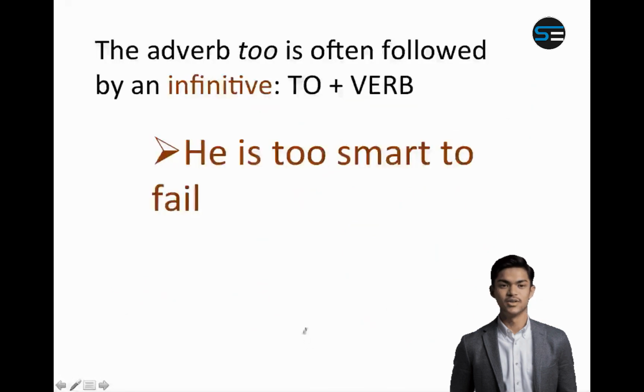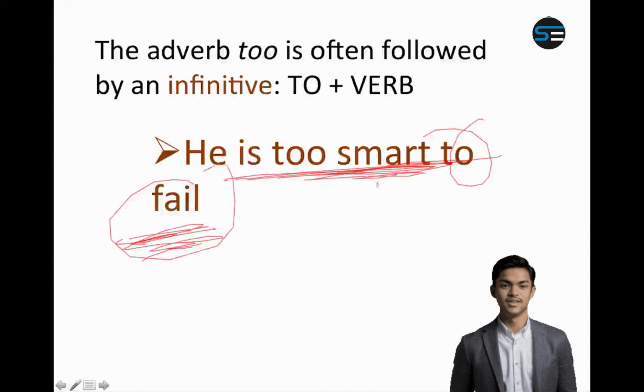For example, he is too smart to fail. Means he will not fail. For failing, he is too smart. But he may not be too smart. He may be an average child, but for failing he is too smart. So there is a condition attached. He is too smart for what? To fail. So "too" will always be followed by infinitive to plus verb.